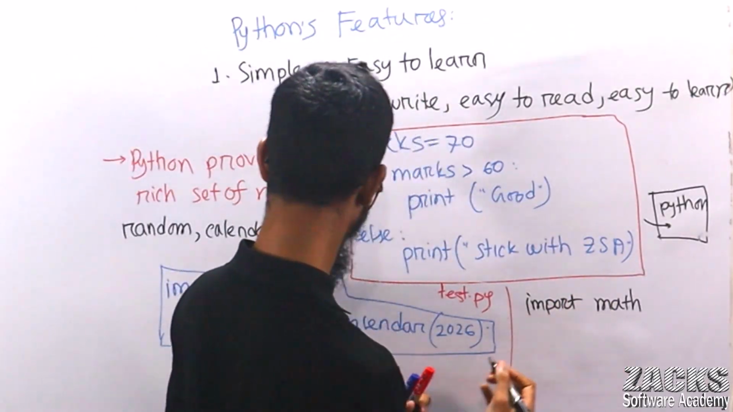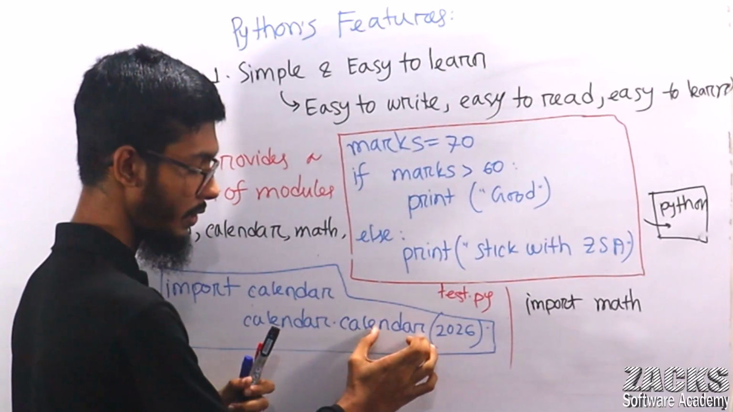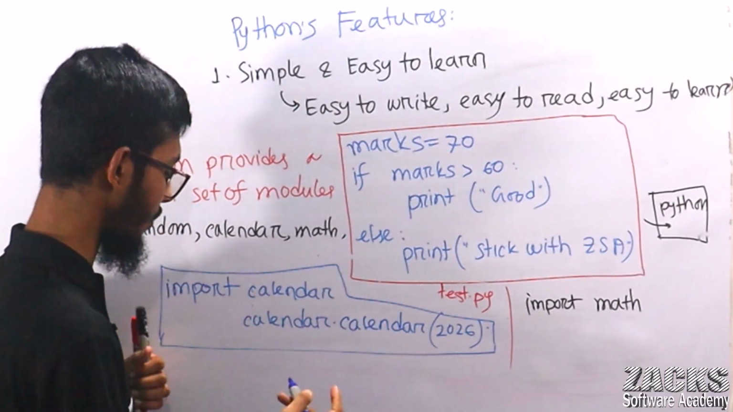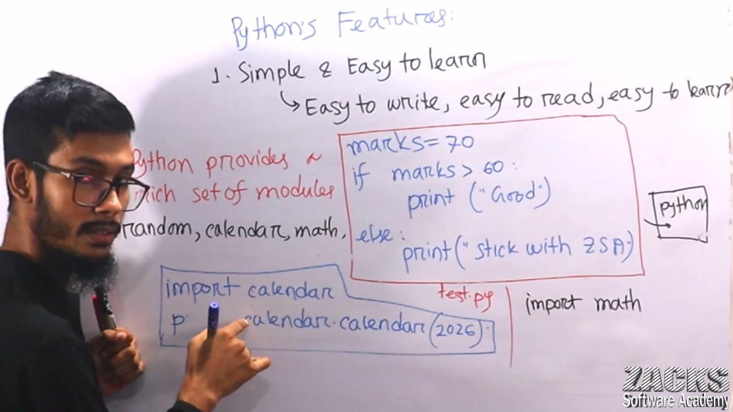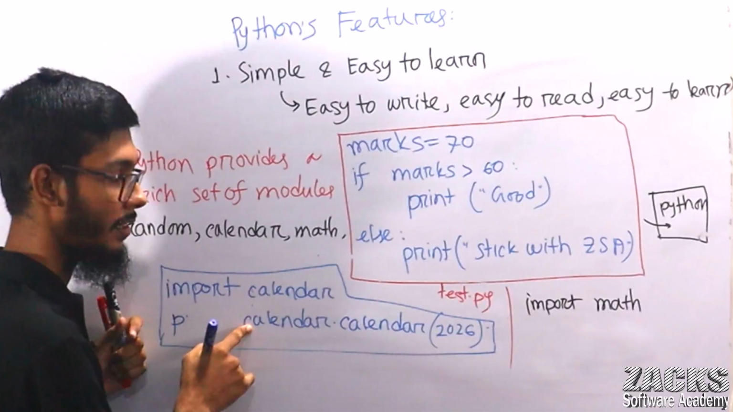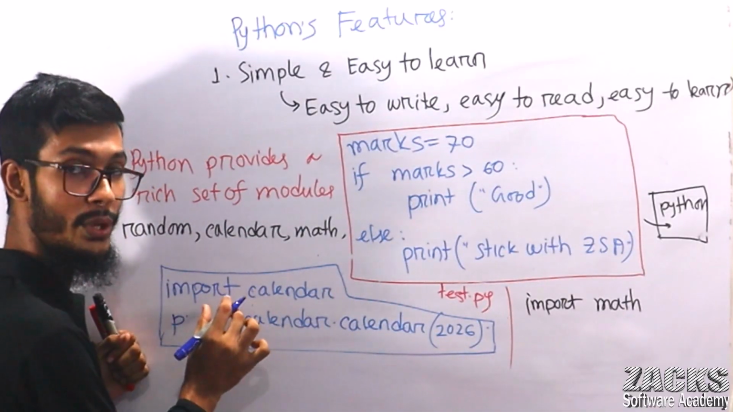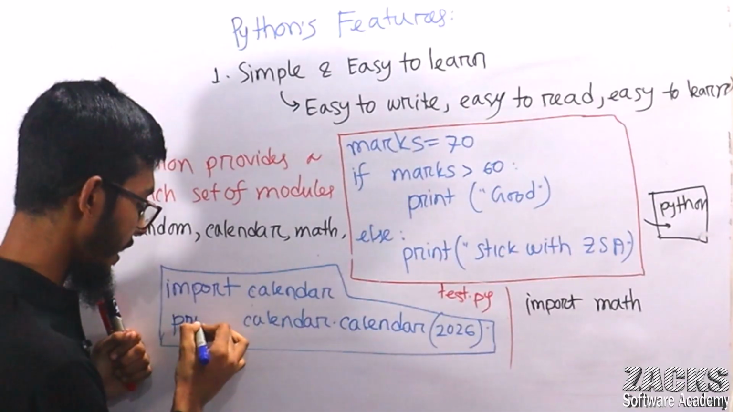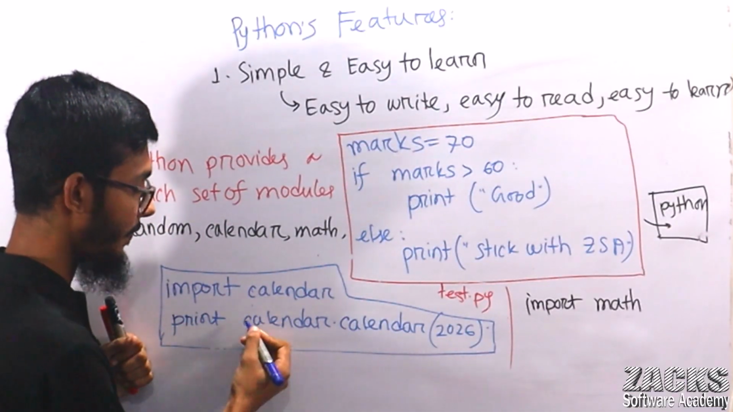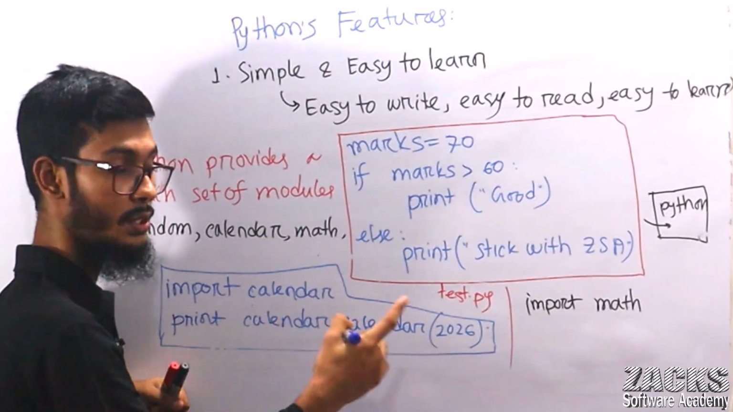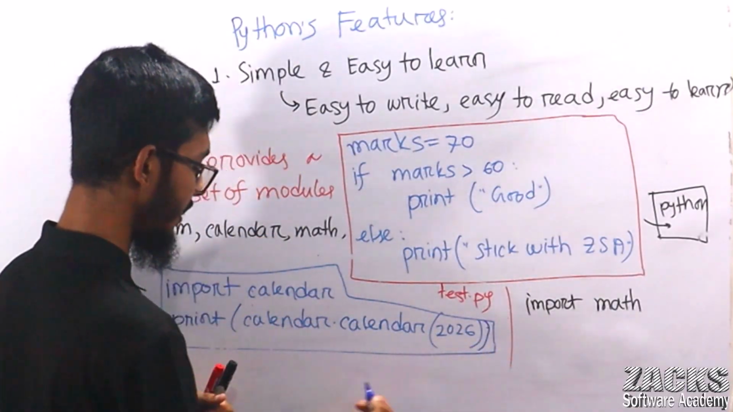It will show all the calendars. If you want, you can print also. If you don't print, even no problem, you will see the output in the command prompt, the Python interactive shell. But if you write in a file, like a Python program, like test.py, then you compulsorily need to type print. Okay? So we want to print this value also.